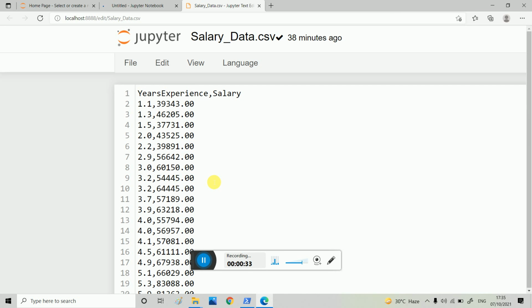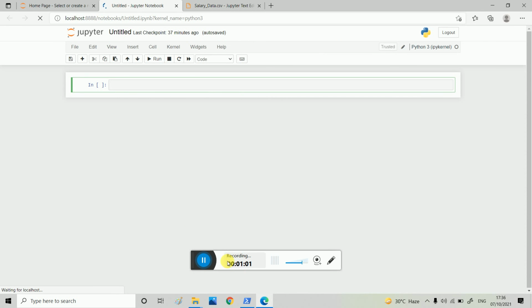Firstly we train our model. For simple linear regression we have only one independent variable, that is y is equal to a1x plus c. Here x1 is years of experience and y is salary. In case of multiple linear regression, y is equal to a1 x1 plus a2 x2 plus a3 x3. So there are many independent variables and we have to predict the salary. This is a different problem that we will see in the next tutorial. So let's see how we solve this.